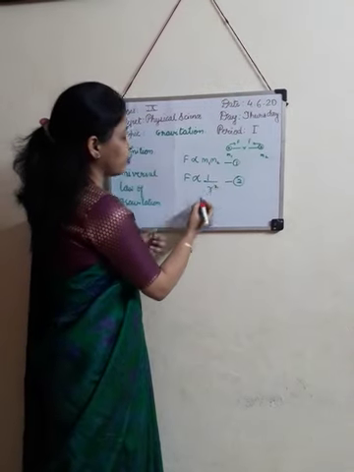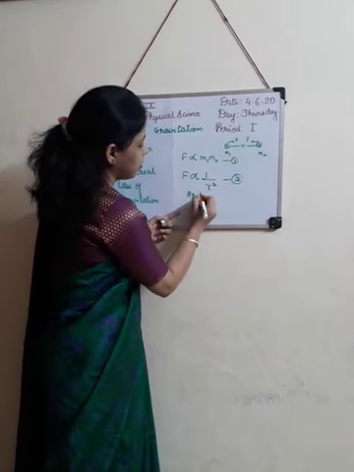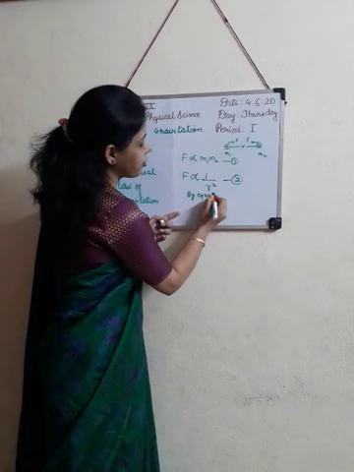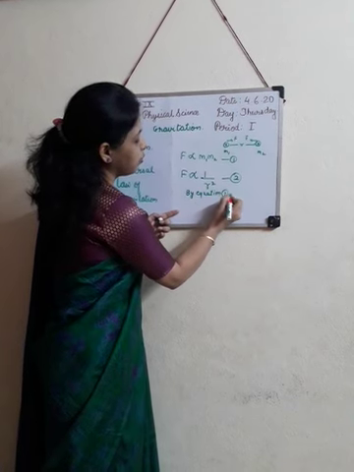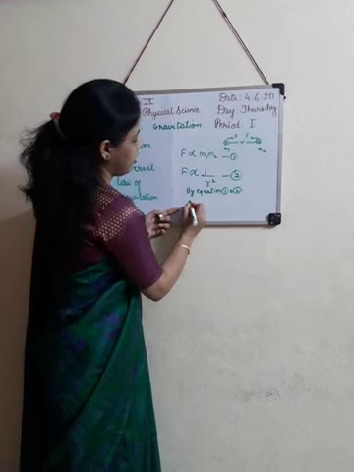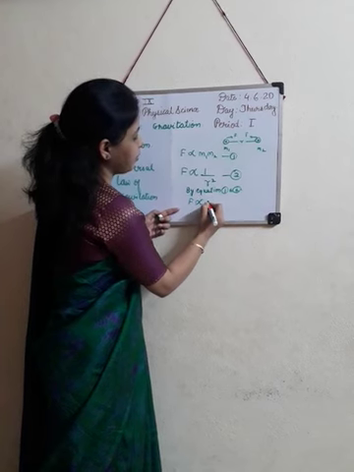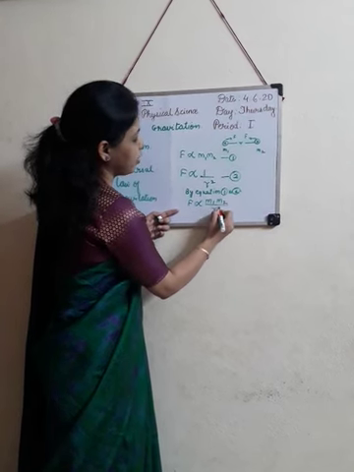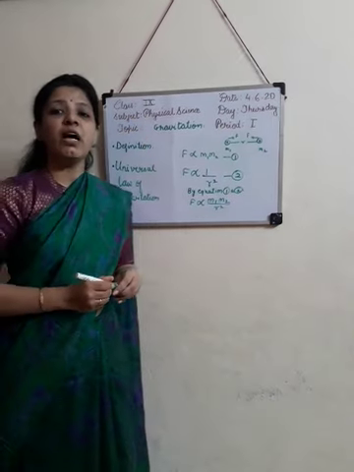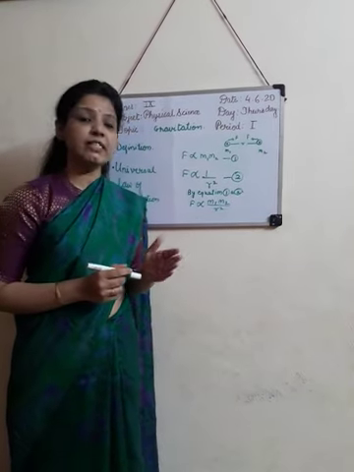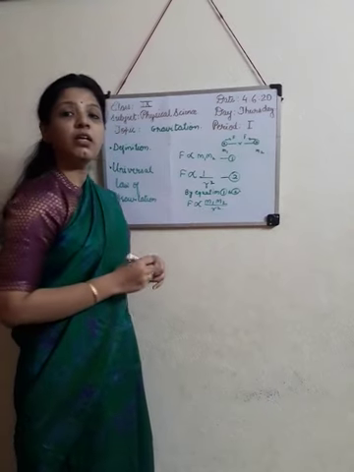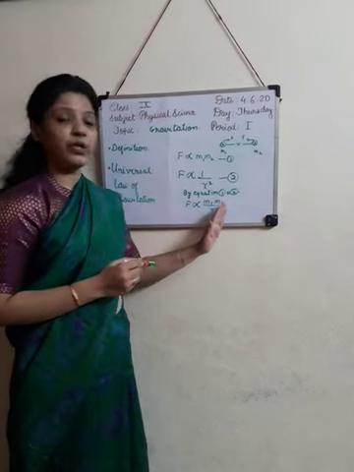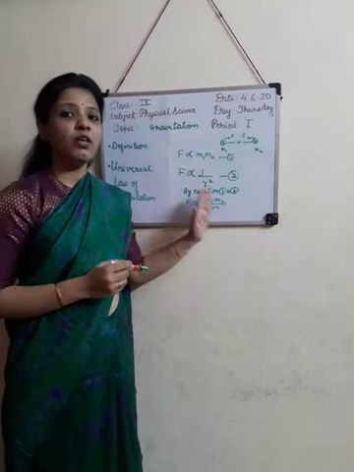Now combine these two equations. By equations 1 and 2, F is directly proportional to m1 into m2 upon r square. Now when we remove the proportionality sign, the right hand side of the equation is multiplied by a constant.